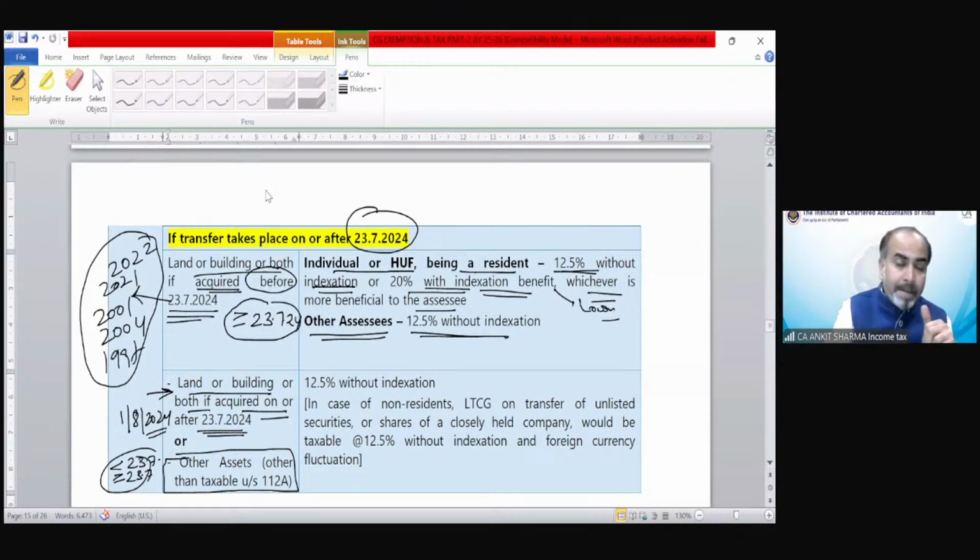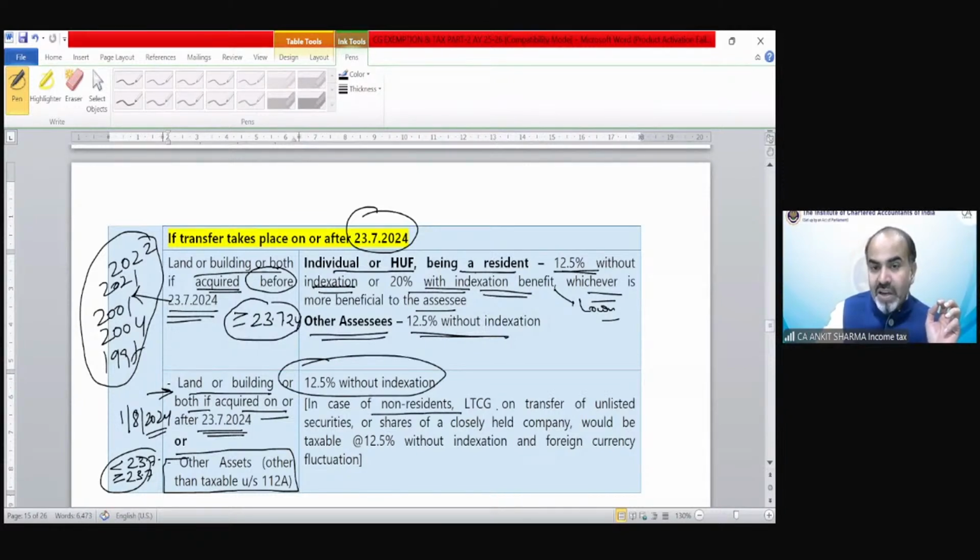Those buildings acquired before 23rd of July and transferred on or after 23rd of July have the benefit of with indexation, without indexation. Any building which has been acquired after 23rd of July or any other asset like jewelry, whatever it is, any other asset, if that has been transferred on or after 23rd of July, the provision would remain the same for all. That is 12.5% without indexation.